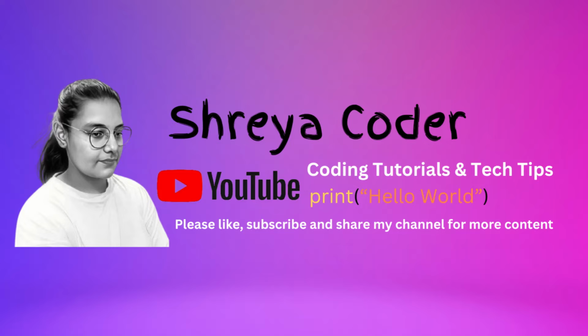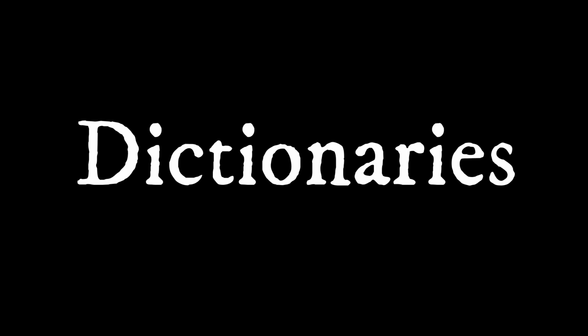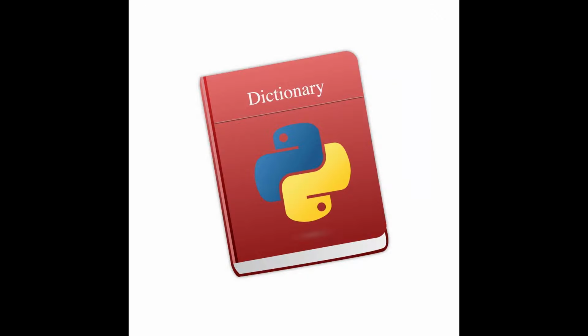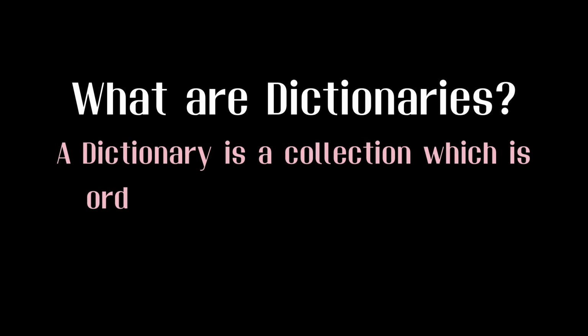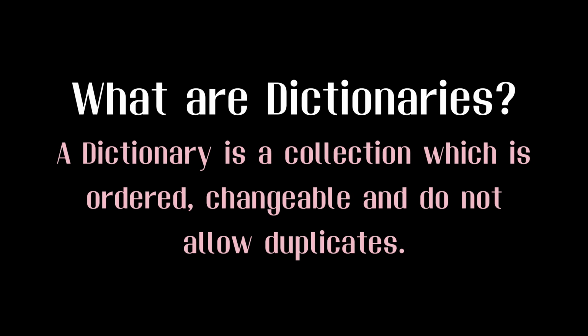In today's video, we will learn about one of the most important topics, Python dictionaries, and by the end of this video, you will have a solid understanding of Python dictionaries that you need to have for making a program. So what are dictionaries? Dictionaries are basically a collection which is ordered, changeable and does not allow duplicate values. So let's see this using an example.